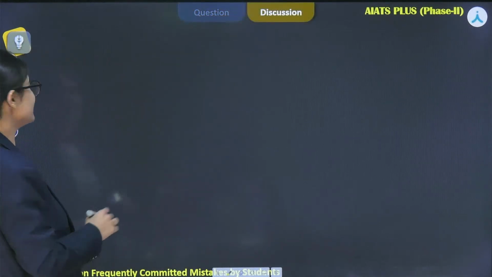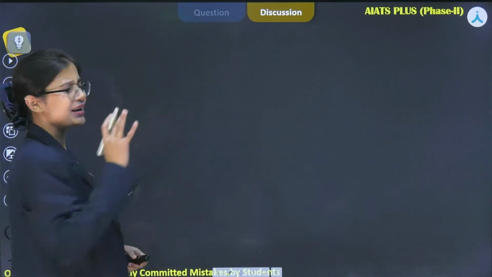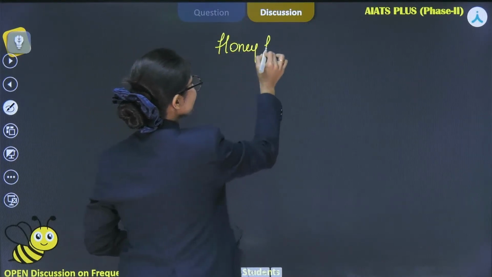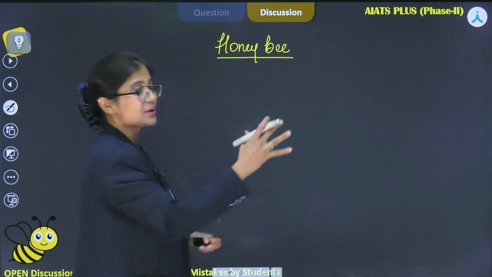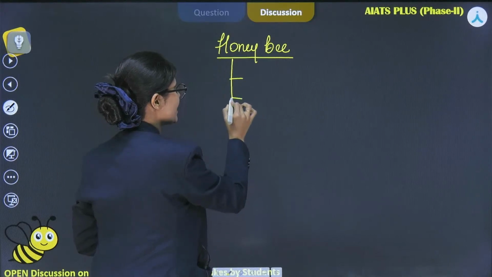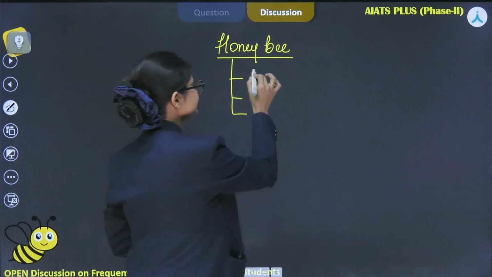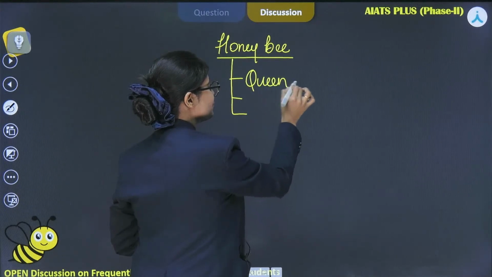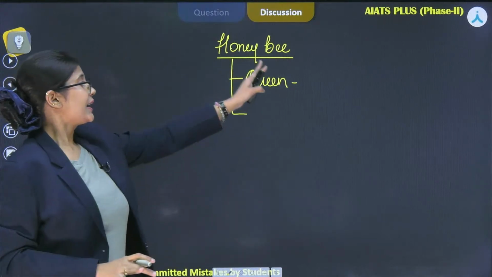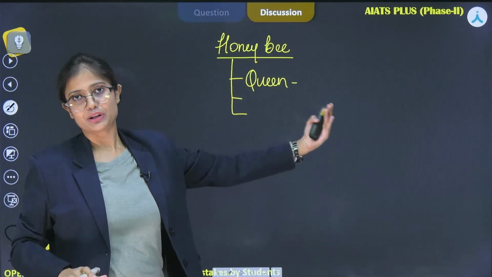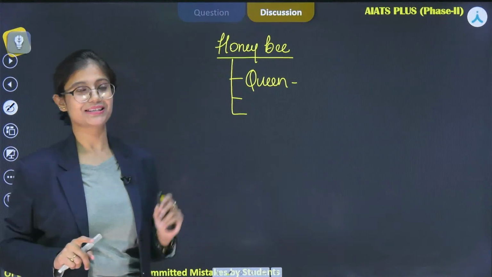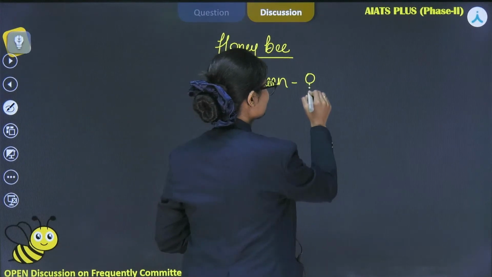So if we talk about honeybee, in a honeybee, let's see, how many types of honeybee can there be? How many types of honeybees are present in one beehive? So they could be of 3 types. First one is queen. The work of the queen is only to reproduce and lay eggs. She is the only one who can reproduce in the beehive. One beehive will have only one queen. Remember that, right? So it is female.